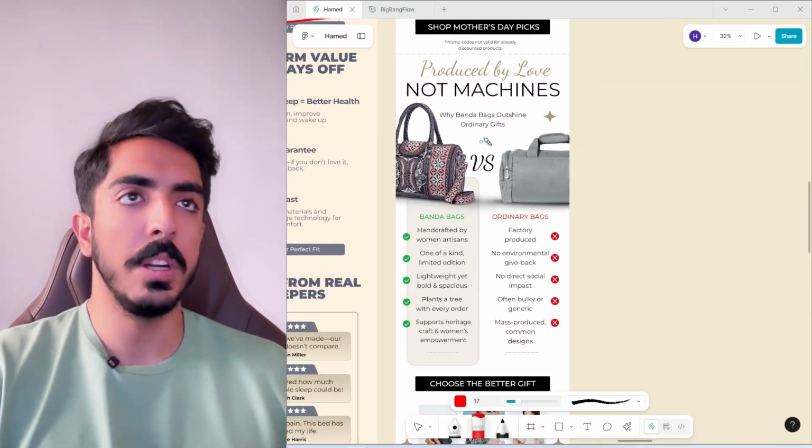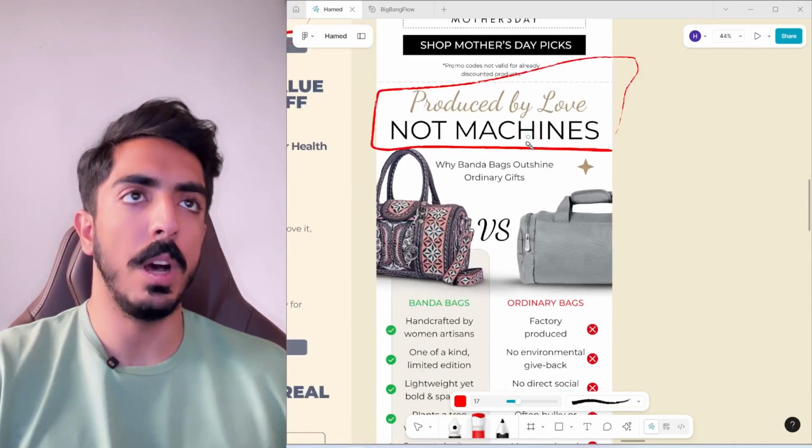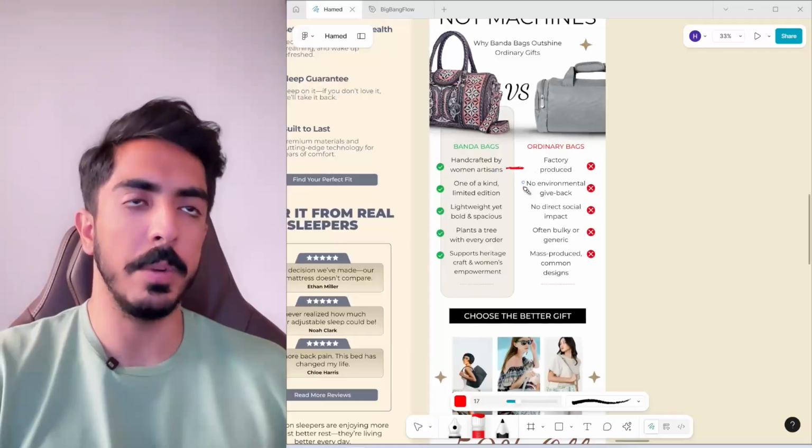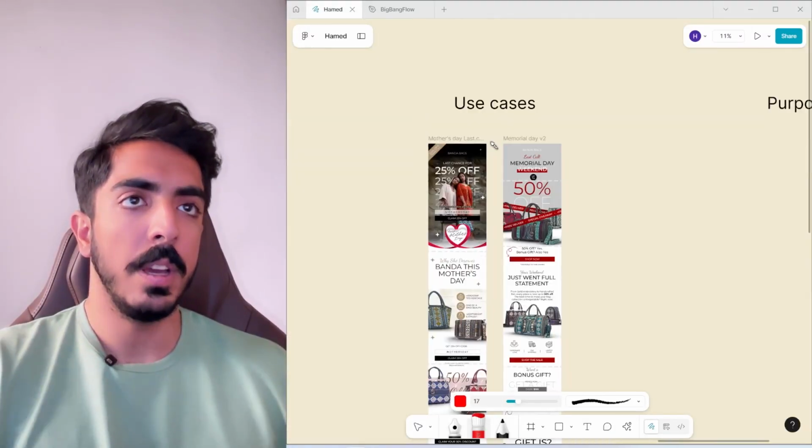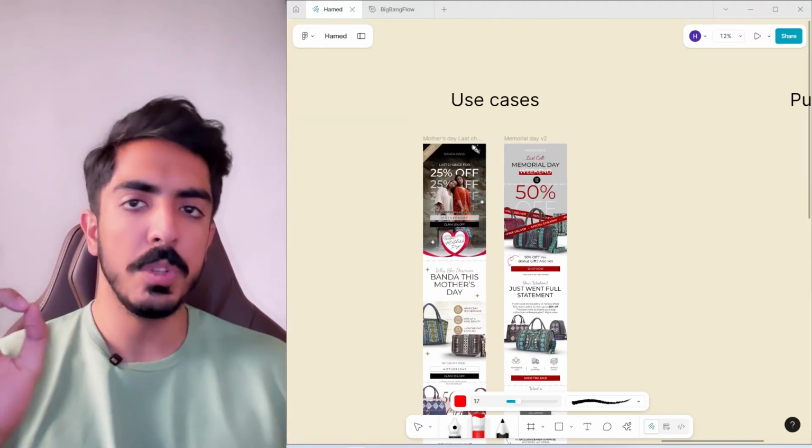Again, same thing here. You can see it says a product by love, not machines. We are comparing directly each of the bags with competitors. Another approach is finding use cases for your products.